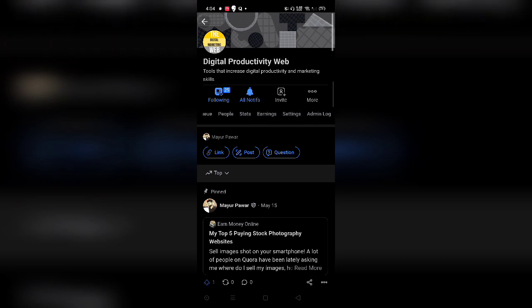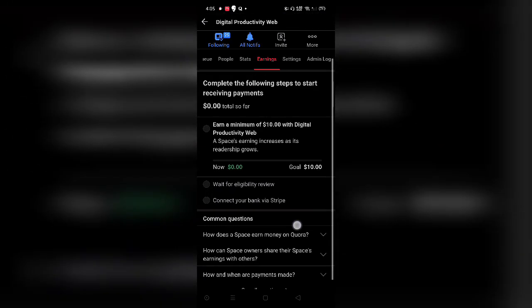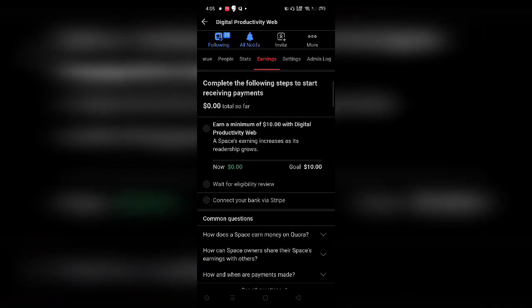Now coming to this one, yeah, I click on this earnings tab here. So this is basically how Quora allowed the users to go ahead and start monetization of their particular space.